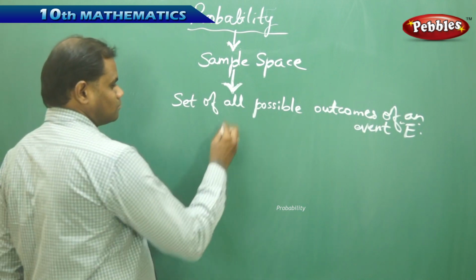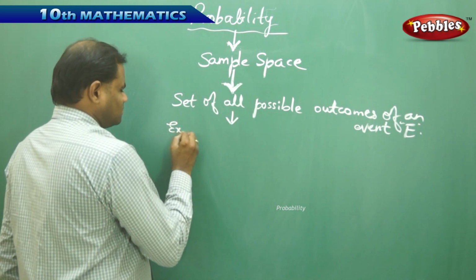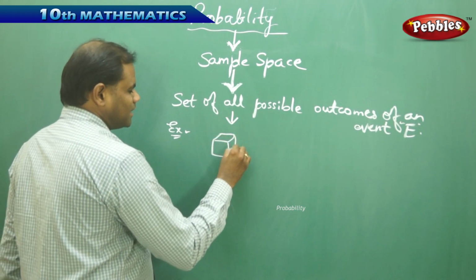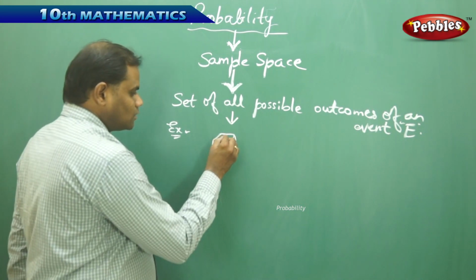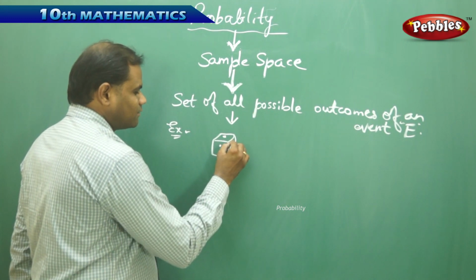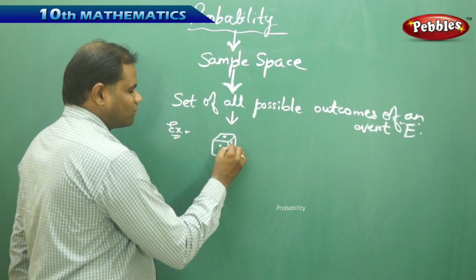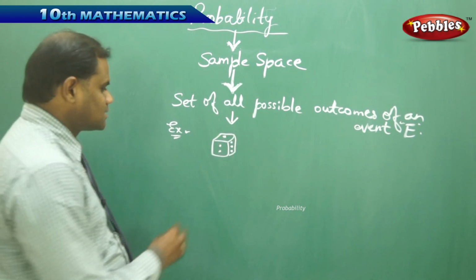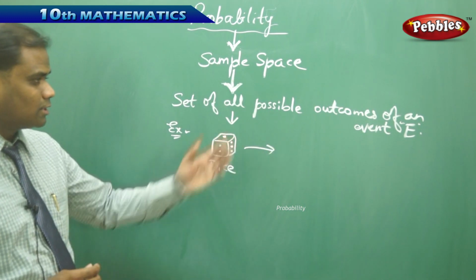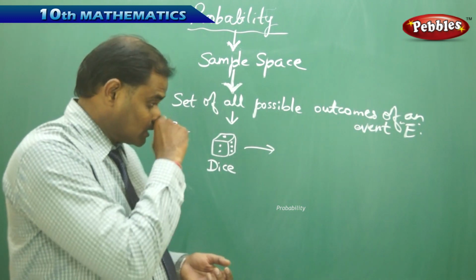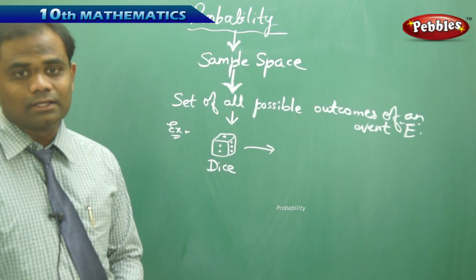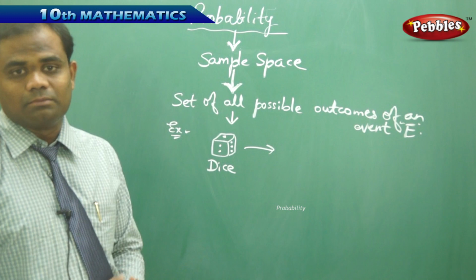Say for example, we all know what a dice is. Usually we use this dice in playing a game where you have one dot, and then we have two dots, and then we have three dots, or 4, 5, 6, etc. So in this dice, the set of all possible outcomes when I throw a die is that I may get a 1 on the top, a 2 on the top, a 3 on the top, a 4, 5, 6, anything on the top. But I cannot get a 7 at the most on the top.